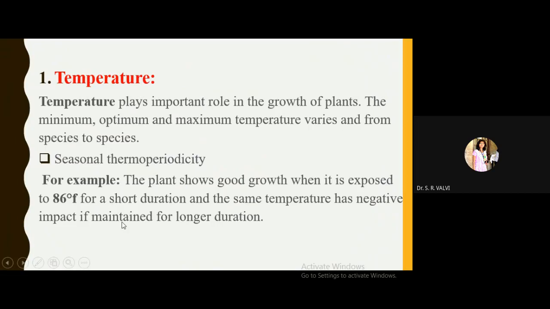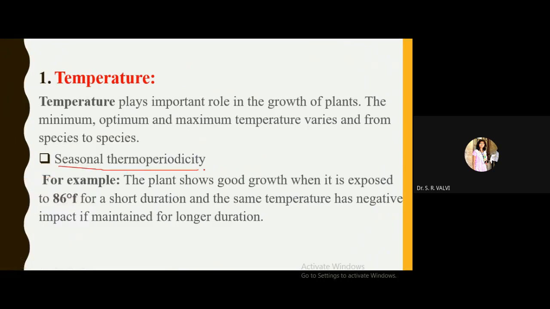See, I have given one example for this temperature. Suppose this plant shows good growth when it is exposed to 86 degrees Fahrenheit for a short duration, and the same temperature has a negative impact if maintained for a longer duration. Here I have mentioned one term. Let me take this pen.